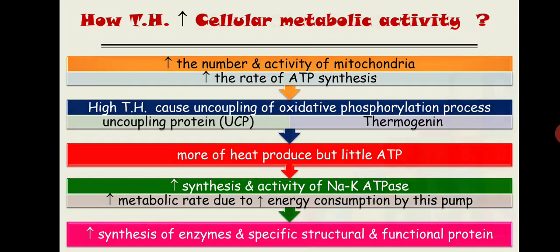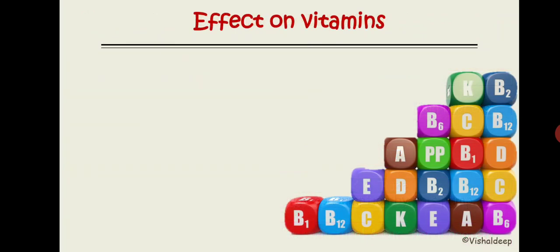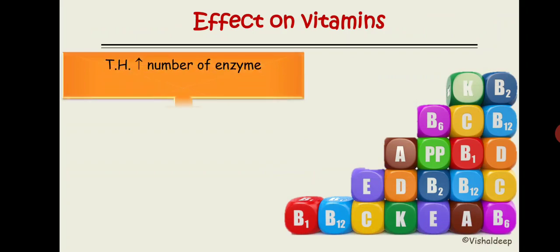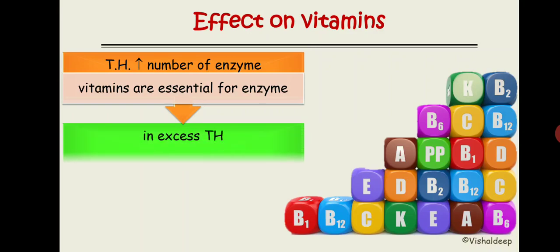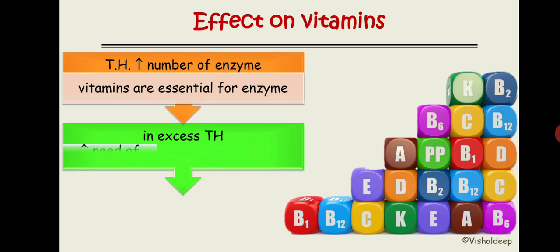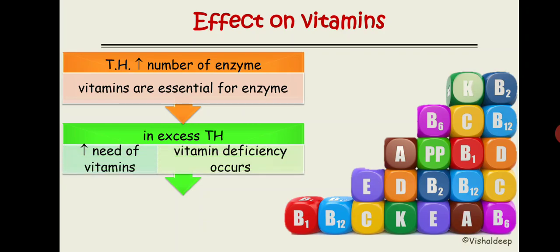Now the next one is the effect on vitamins. As you know, vitamins are basically used in various enzymatic processes. Vitamins are essential for the action of enzymes, and thyroid hormone increases the number of enzymes. So what will happen when there is an increased amount of thyroid hormone? There is an increased need for vitamins, and ultimately it leads to vitamin deficiency.